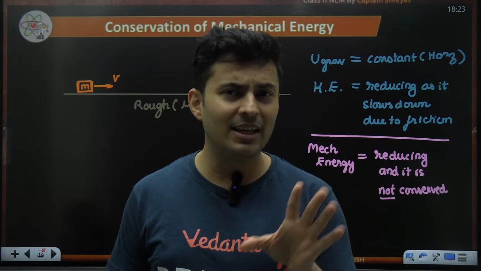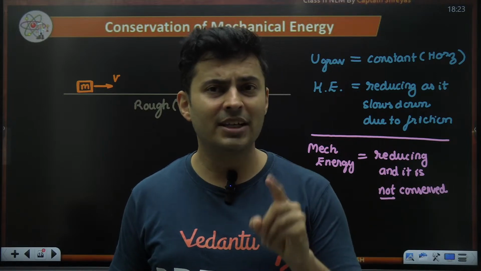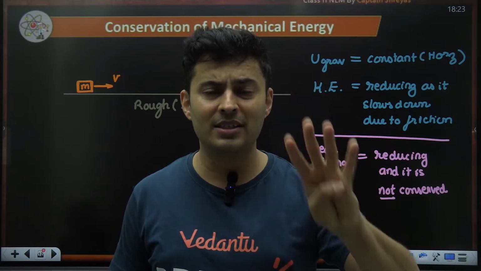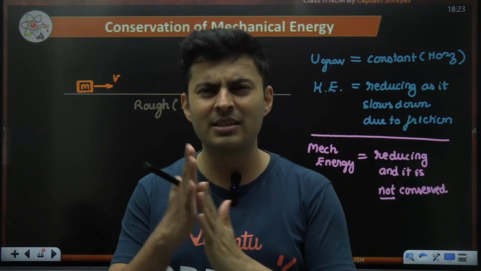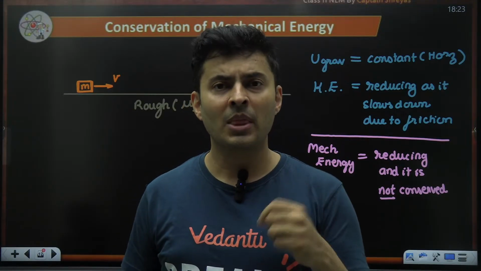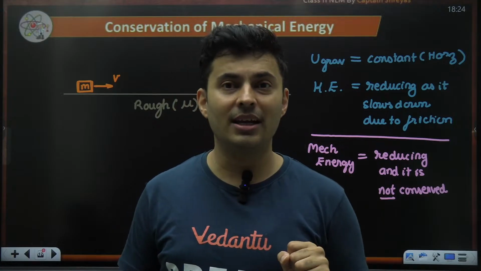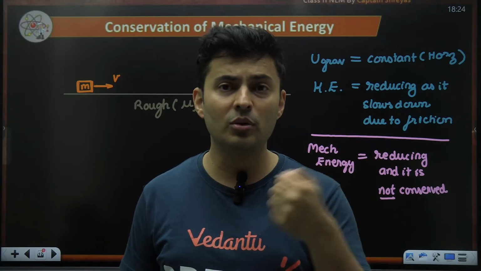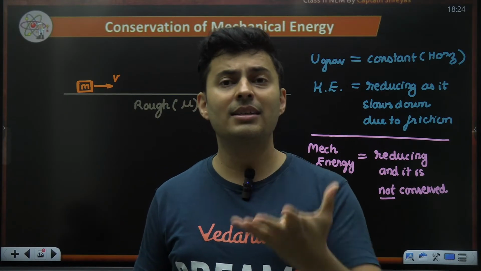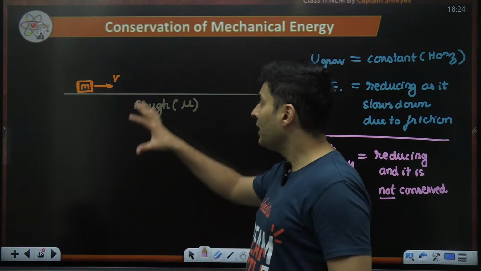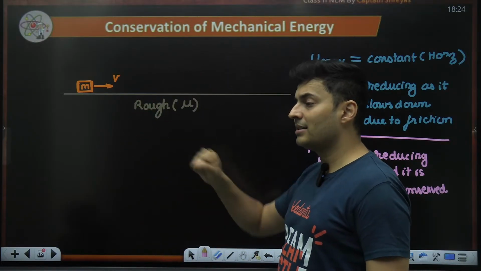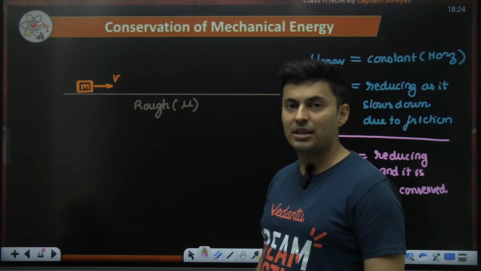Same thing when the villains of our physics, which are friction, air drag, air resistance, viscous force (air drag means fluid friction), normal force, tension force, start coming into your life, they are like that Rahu Ketu. You have to do puja. They will start creating problems. They will not conserve the mechanical energy.